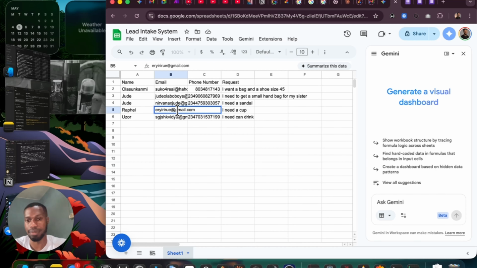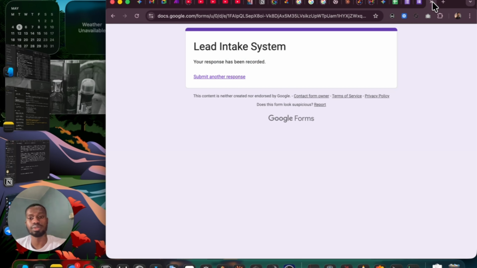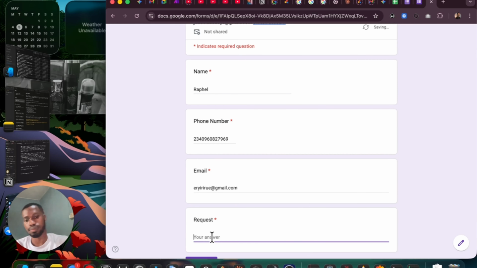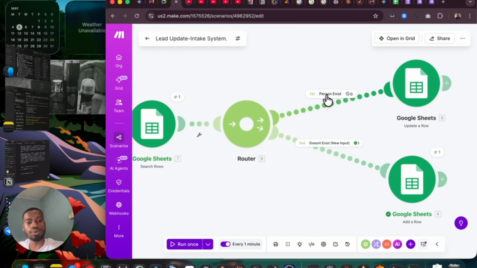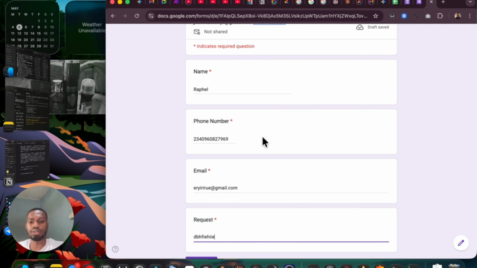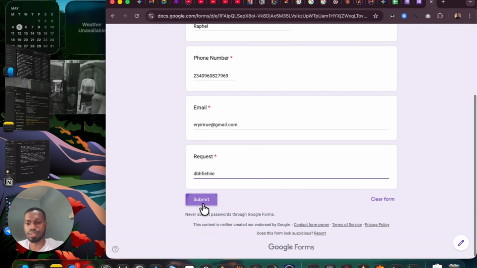That we're using this email now. Raphael is row number 5. So I'm going to ensure what I do now will be about Raphael. I'm changing the number, I'm using the same Raphael, right? So this person exists because the email is there. I'm just putting anything here at this point. So what I want to get here is, does Raphael exist or not? We'll be able to see his row number, and that's the row number that we used to know if it exists or not. So let's put in yes, submit.